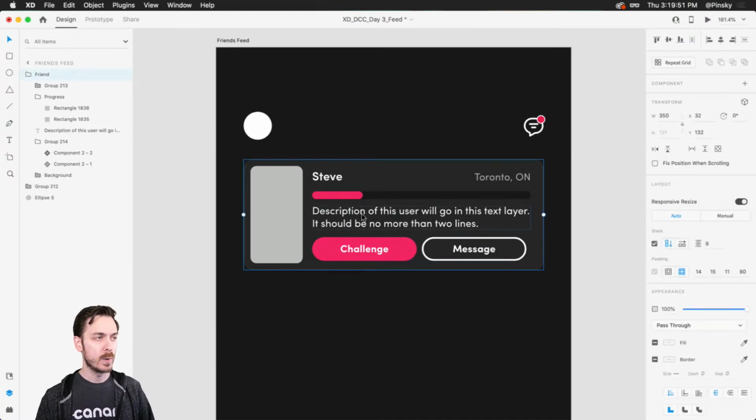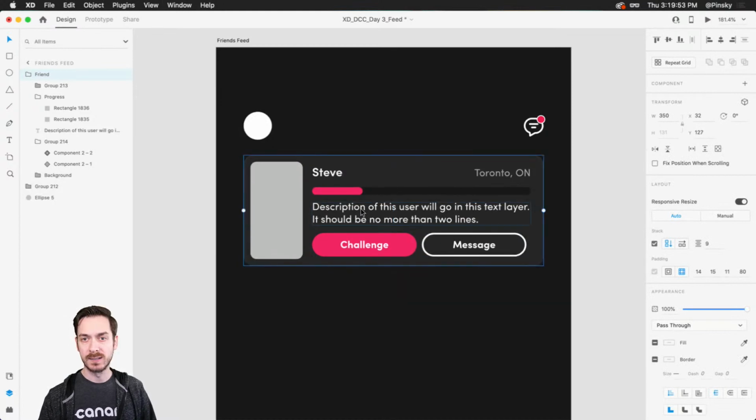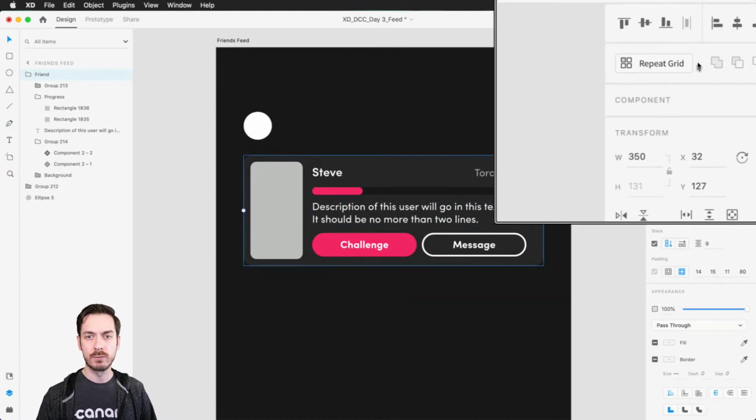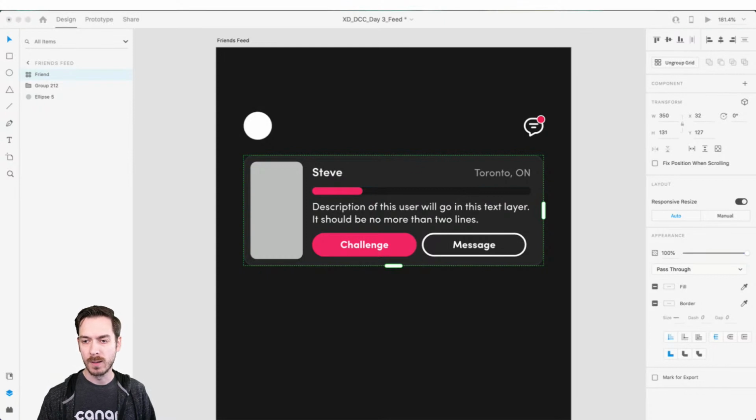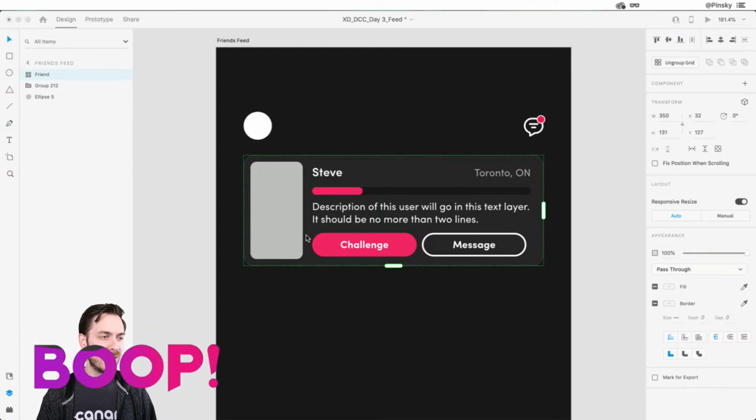So what we're going to do is with this single friend group selected, I'm going to go ahead and press the repeat grid button at the top. Boop, there we go. Does the boop work? Oh, I have a limit of one boop animation down here. Hold on, maybe I can reset it. Just for all of you. There we go. All right.